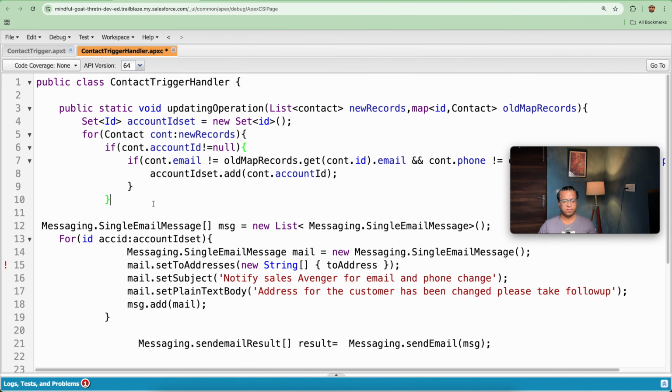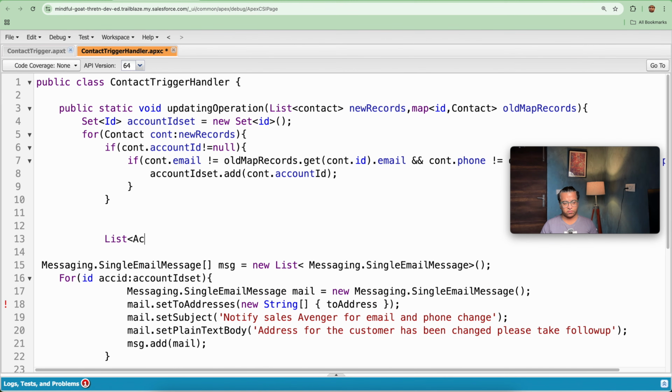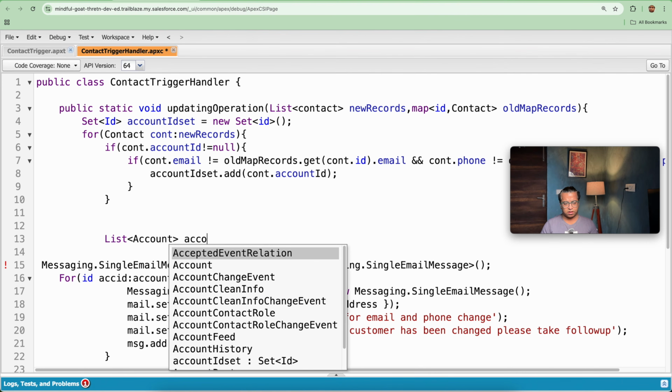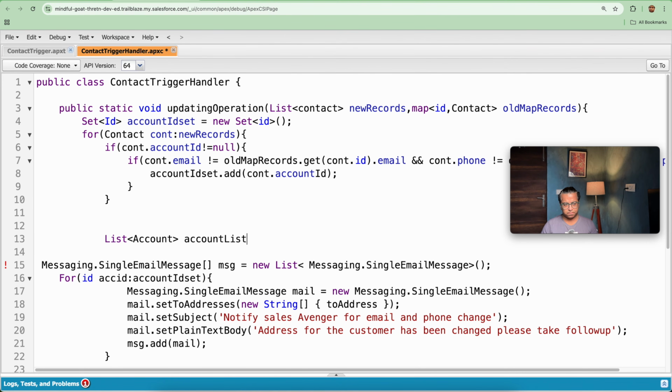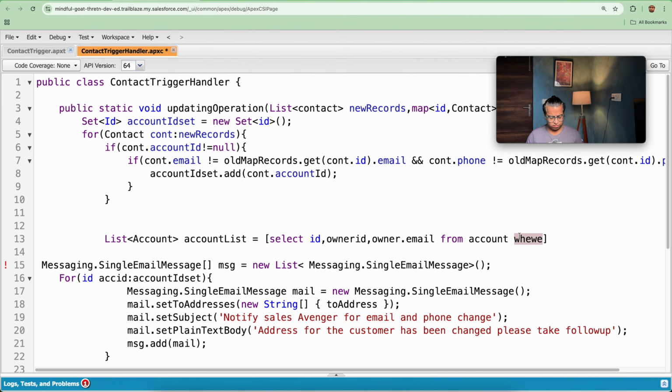So in order to do the same, I will be creating a list of account list. Account list is equal to select id, owner id, similarly owner.email from account, where, so let's put the camera somewhat up, where id in, where the id is coming from account id set.